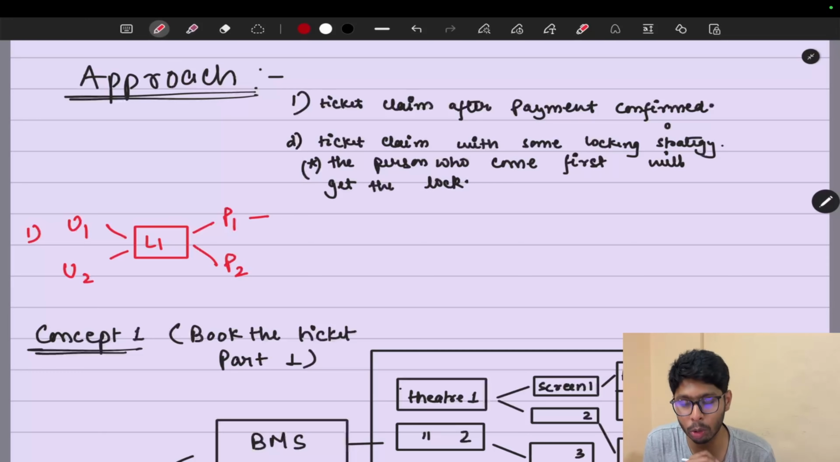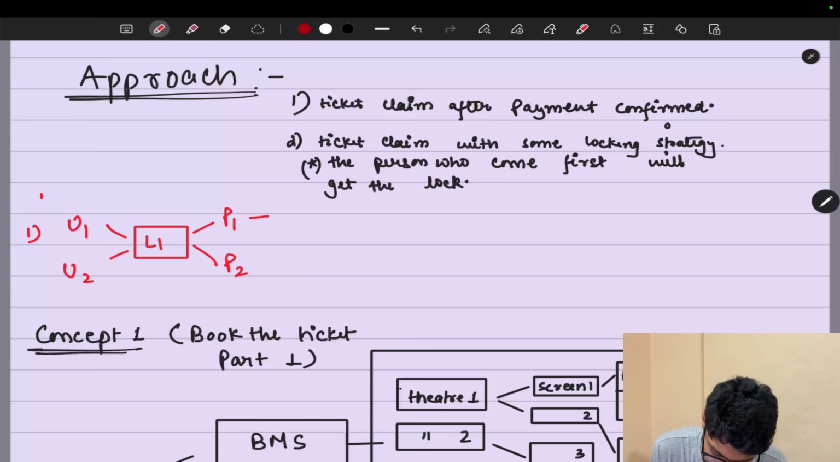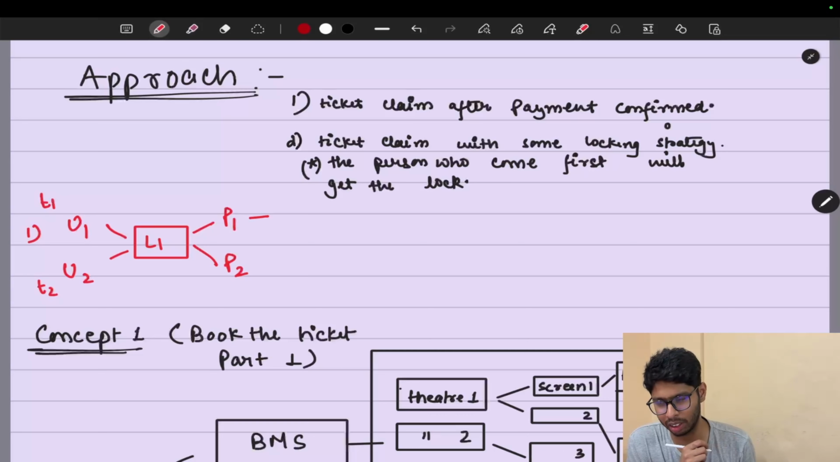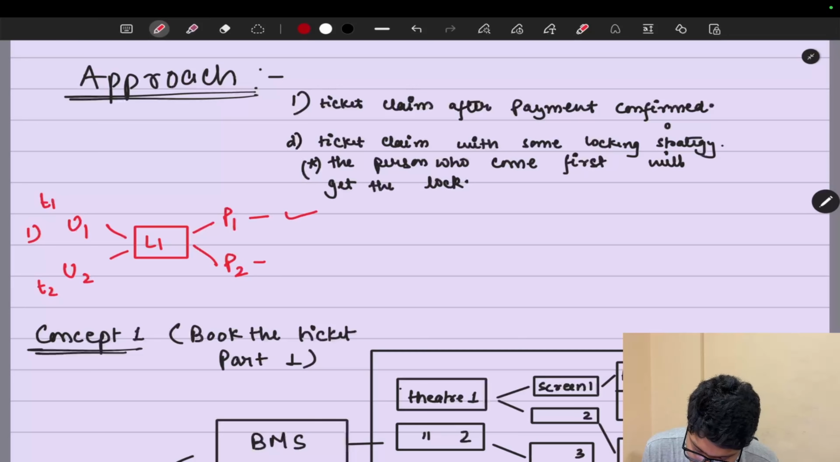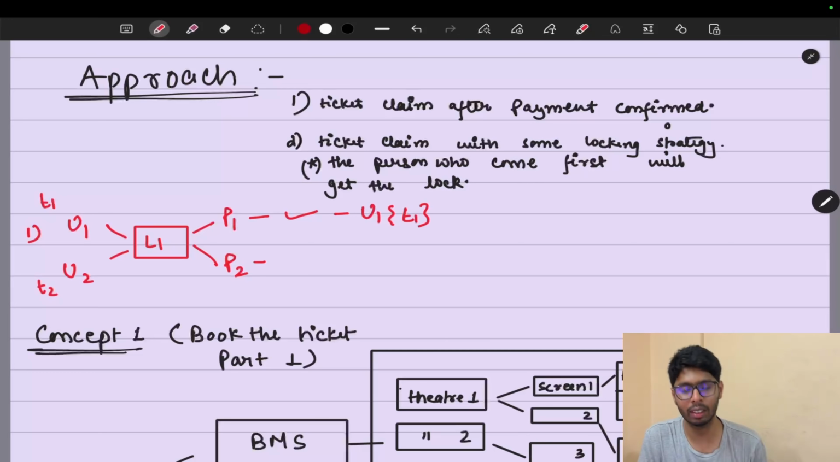Suppose U1 is performing the transaction on T1, and this is all happening on T2, say after 1 minute. If U1 reaches P1, then P1 will perform the transaction, and we assume that our transaction is successful. In that scenario, U1 will get the ticket. That is the perfect, seamless scenario: U1 clicks on the seat, clicks the book button, reaches the payment page, the transaction is successful, and U1 gets the ticket. What will happen to U2?